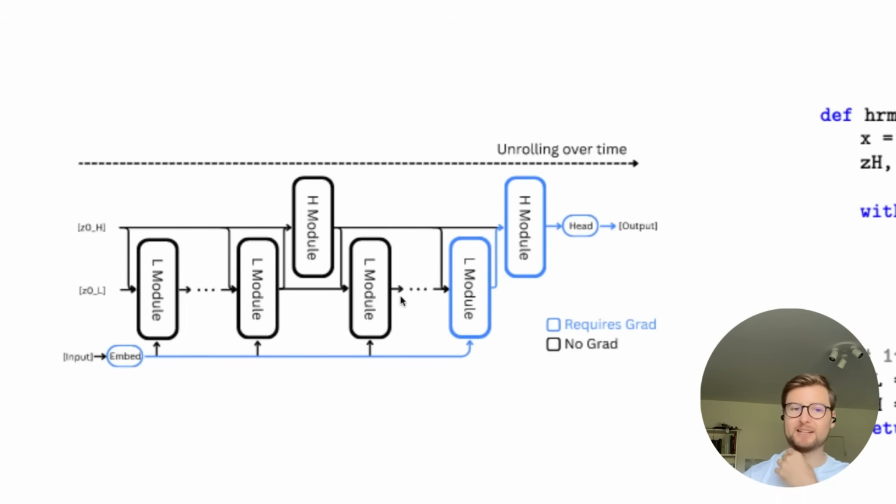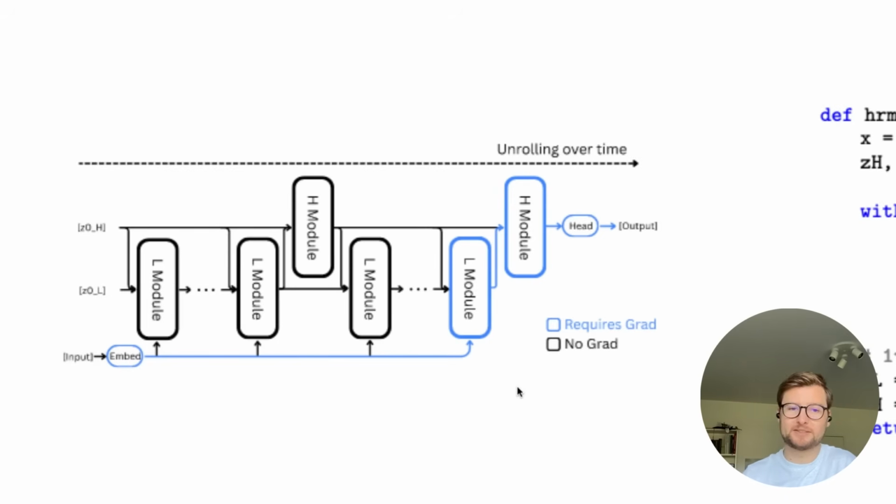And then we do the same thing again. With that new H embedding, we pass several times to the L module again to update the L embeddings a few times. You get the gist. So you basically, with specific H embeddings, update the L embeddings a few times. That's the faster paced thinking. And once you've done that, you also update the slower module, the H module, by updating the H embeddings. Now, the clue here is all these iterations happen without gradients. So this is just updating the latent state, these H and L embeddings.